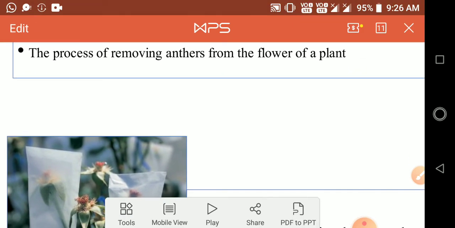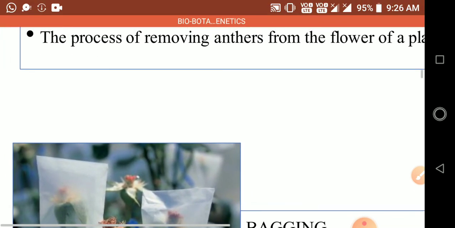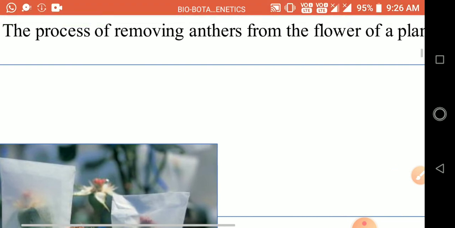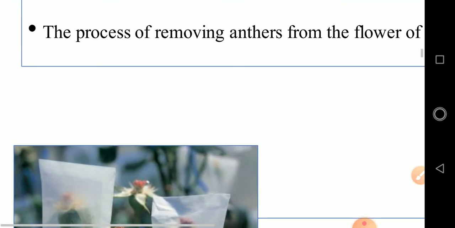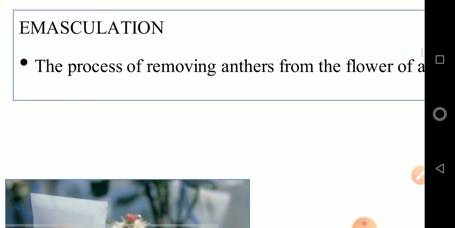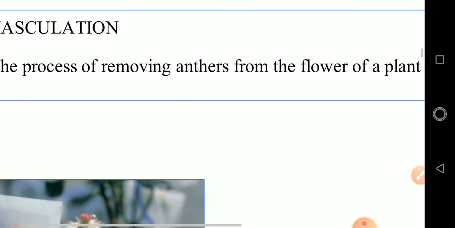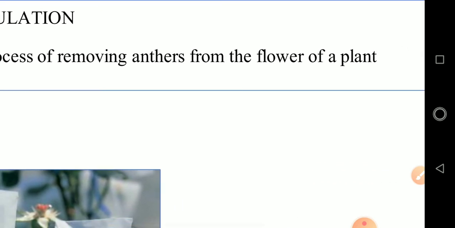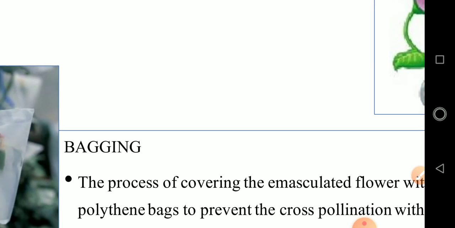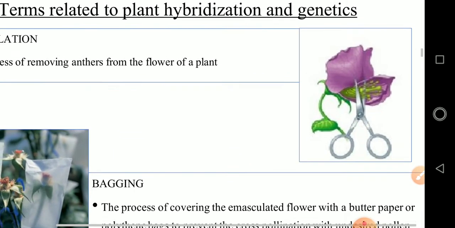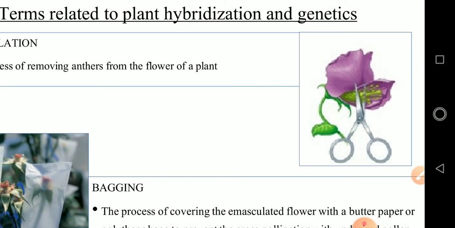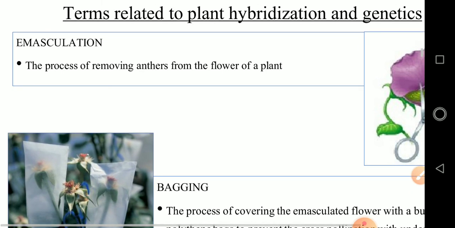Next, emasculation. What is emasculation? The process of removing anthers from the flower of a plant is said to be emasculation. Just see, as I said, he selected a flower that is large in size, so the anthers can easily be removed with the help of a small scissor. This is what is said to be emasculation.